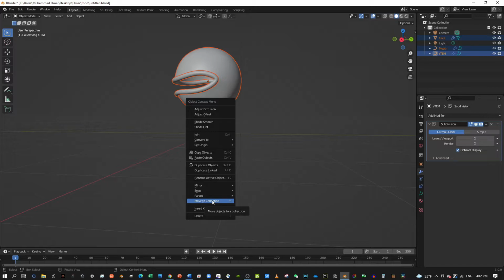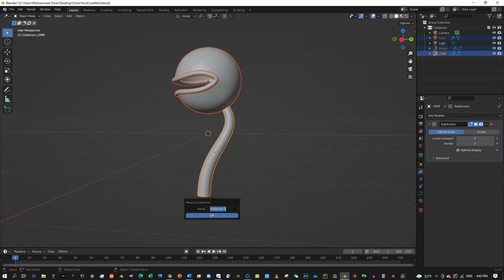Right click and then press move to collection. New collection. Name the collection plant. Okay. And then you can just hide all of this.